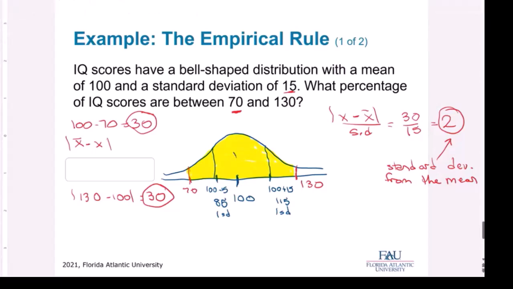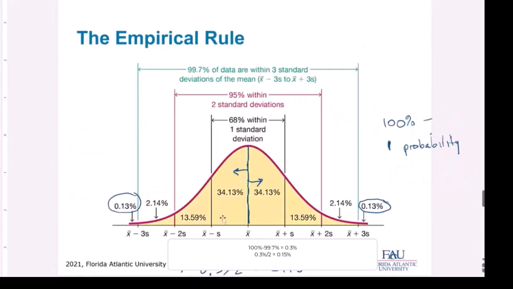This is 95% of all our data lies in that yellow part. That's coming from here. X bar minus 2 standard deviations, X bar plus 2 standard deviations, and we go up here and we can see 95% of all data lies within 2 standard deviations.